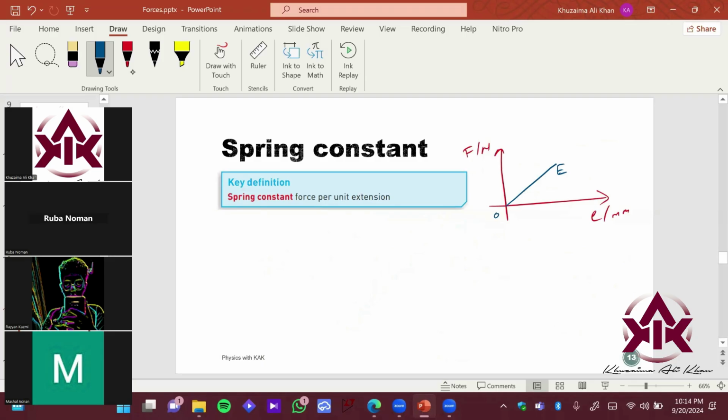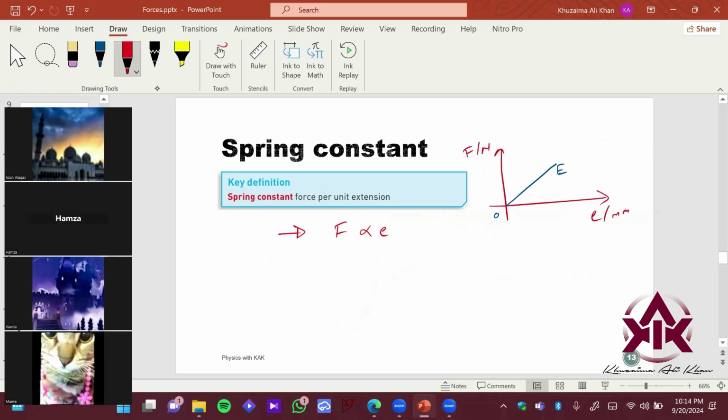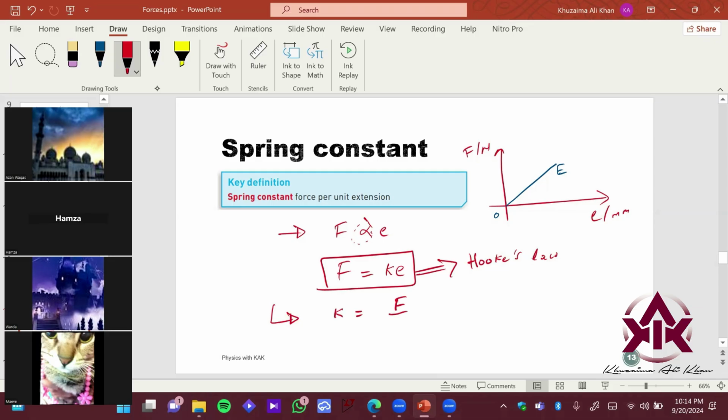This is point O. So what is the slope? We have this relation that F is proportional to extension. If you recall your mathematics class, to remove the sign of proportionality we introduce a constant, and that constant is called K. So F equals K E. This formula is called Hooke's law. If you make K the subject, you get K equals F upon E, and this quantity is called the spring constant.